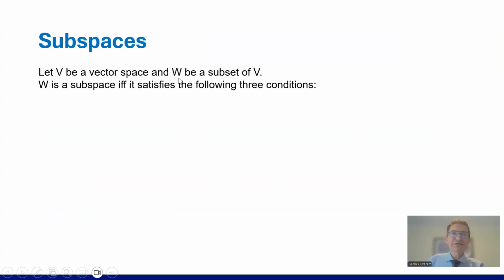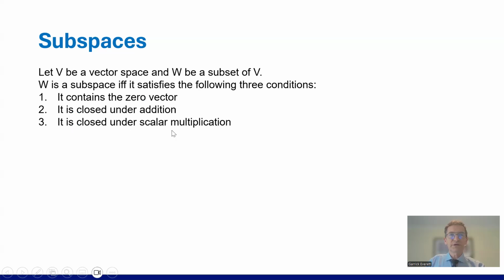Okay, subspaces. Let V be a vector space and W be a subset of V. W is a subspace if and only if it satisfies the following three conditions: it contains the zero vector, it's closed under addition, and it's closed under scalar multiplication. So you want those three things. Now you may have done that previously in first year or second year maths. We're doing it again because it's part of the whole mathematics course. So if you have never seen this before, now you have.